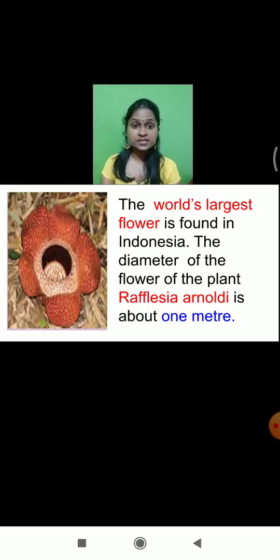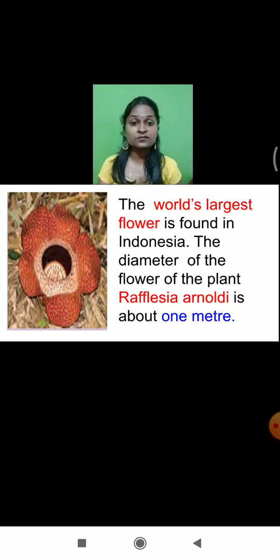And do you know, students, the world's largest flower? Can you see here the world's largest flower, Rafflesia arnoldii, in this diagram? It is about 1 meter long. Flowers are usually this big or this big, but this is basically the world's largest flower, about 1 meter long, and it is found in Indonesia.